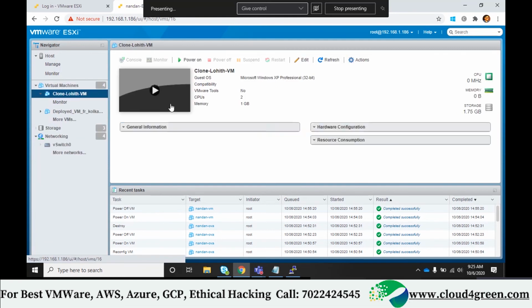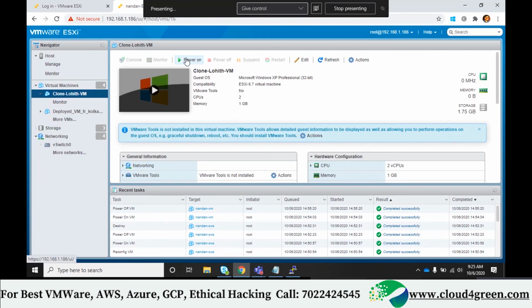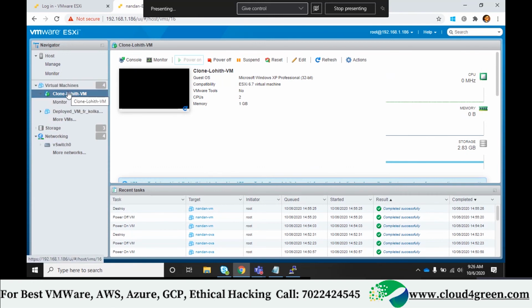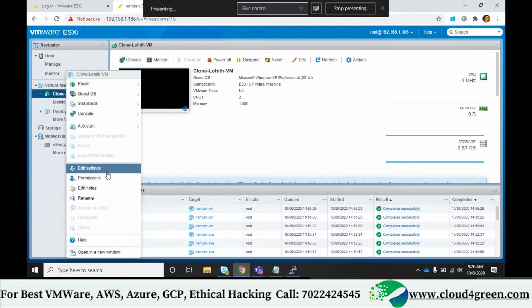Deploy clone VM Lohit. This will work. Let me power on. You know what? You can change the name also. You can rename the VM, but it will not change the folder name. See here, I'll simply right click. Can you see the rename option? I can rename here, but the folder name will not change. Whatever folder name you kept at the time of creation remains the same.